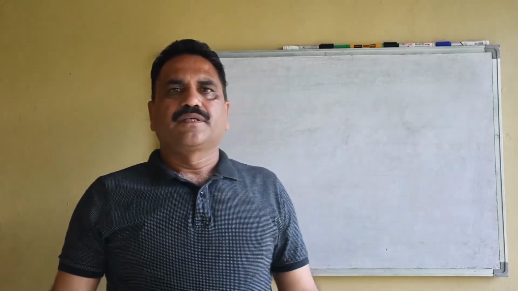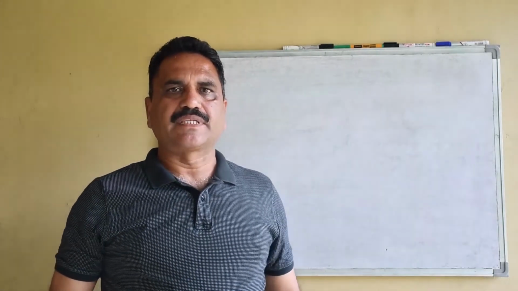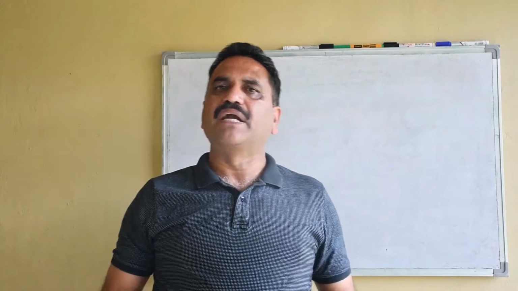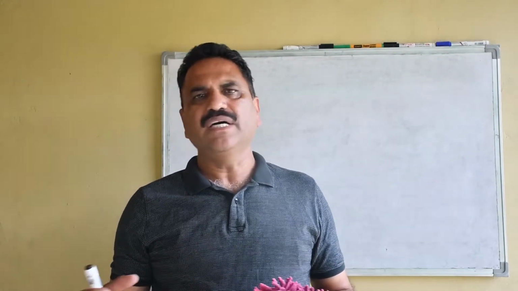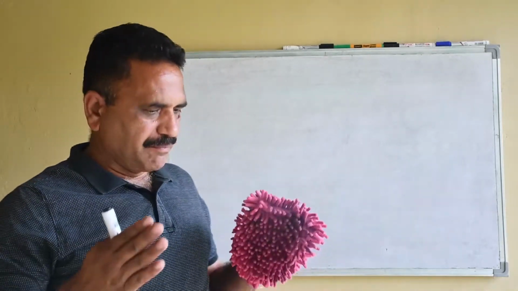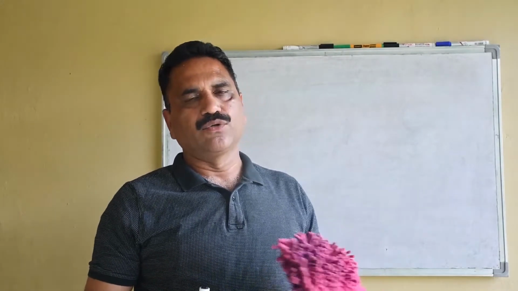Hello students, in the previous lecture we have studied about addition and multiplication of matrices. We have seen that addition of matrices is possible if the order of the first matrix is equal to the order of the second, and multiplication is possible if the number of columns of the first is equal to the number of rows of the second, and rows of the first are multiplied with the columns of the second.